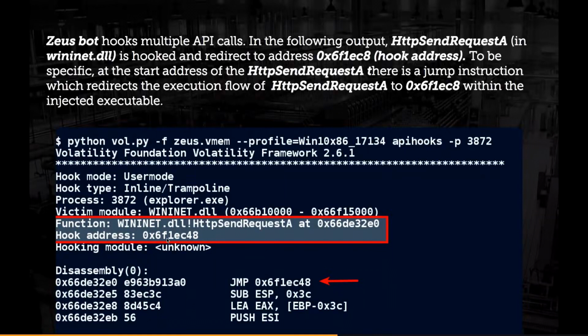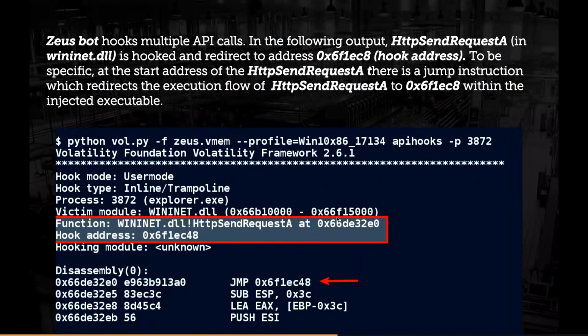For example, it can inject code into the Internet Explorer process, and it can hook the API that is responsible for sending the traffic to see what you are typing in your browser. Okay. For that reason, attackers inject code into the remote process and hook the API. So what this output is saying is HttpSendRequest is supposed to be at this address, which is redirected to this address where the injected executable is.